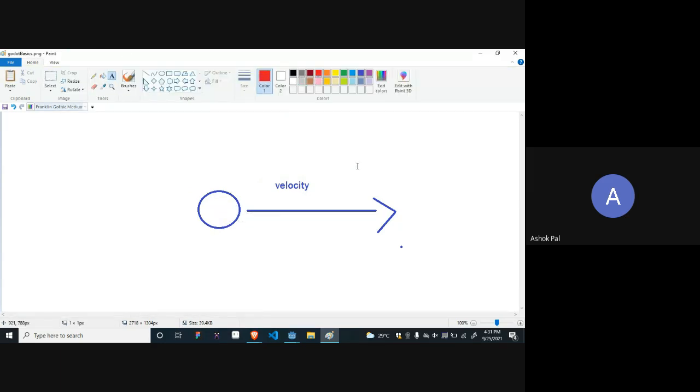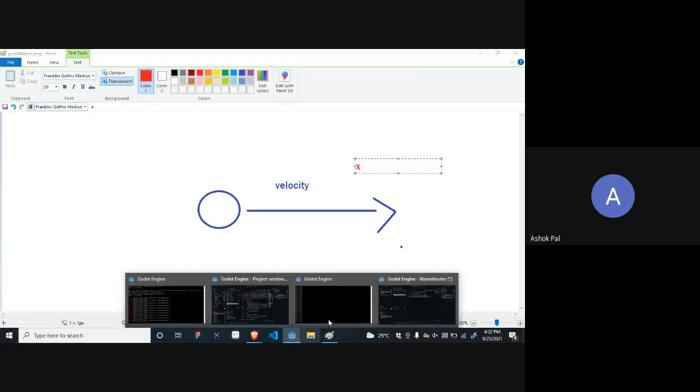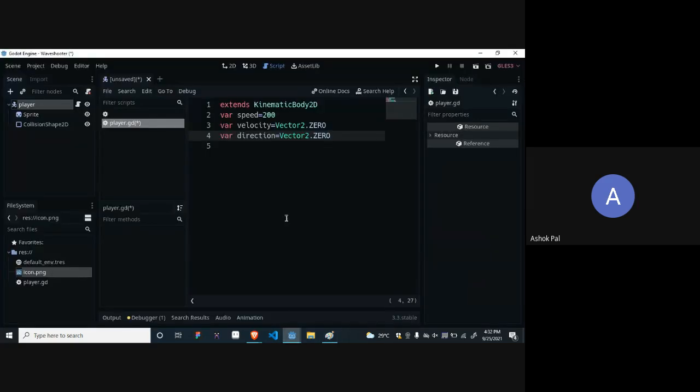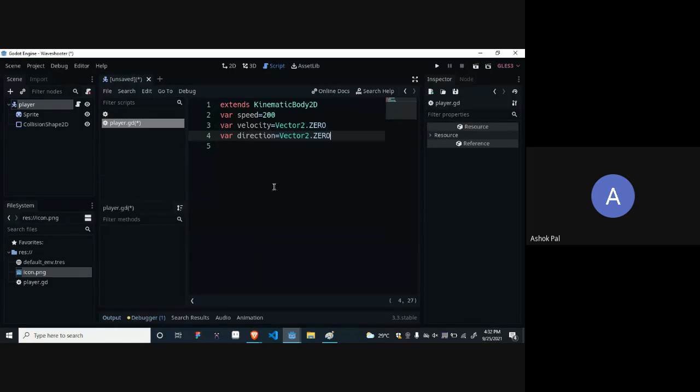Sir, it is giving error. Where are you getting error? I am not getting error. Look properly at your code and my code, there should be some typo mistake or something. Check it properly. If anyone is getting error in your code, please check here. And if you are getting this exclamation mark, don't bother with it. It just gives you suggestions. I think the problem has been sorted.